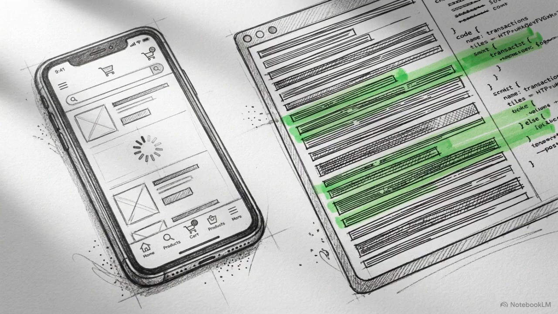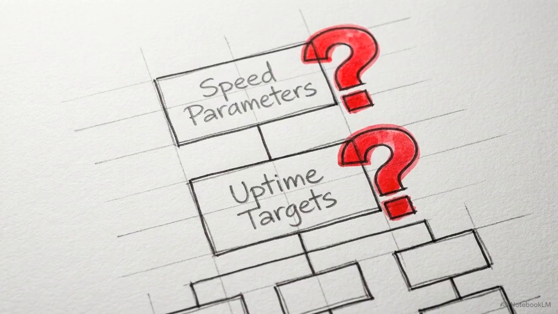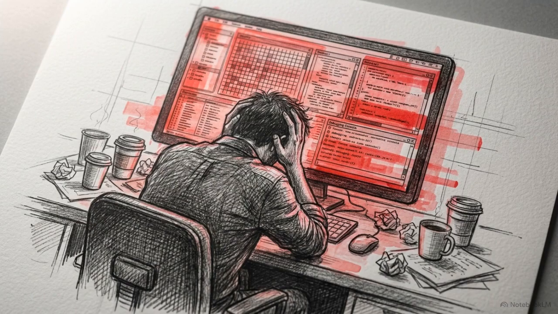A system that does the right things poorly is no better than one that does the wrong things well. Most of these failures happen because quality expectations are left vague. Telling a development team to make the system fast or ensure it's reliable gives them nothing to test against. These invisible assumptions become the costliest sources of rework late in a project.